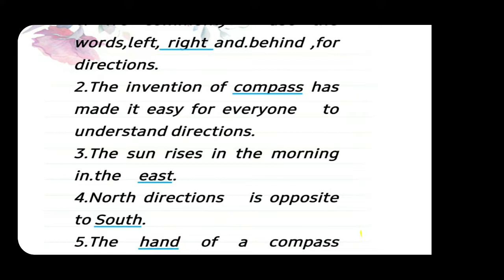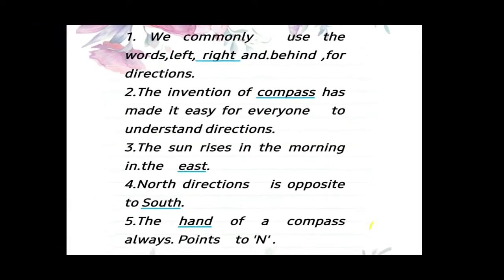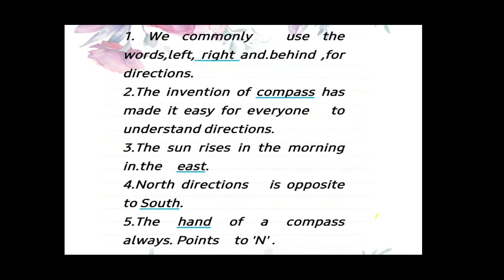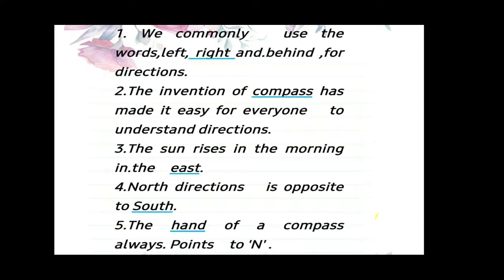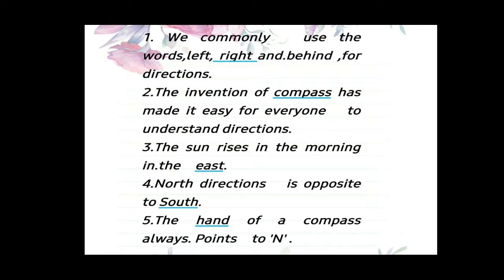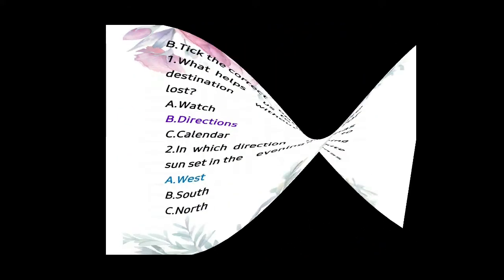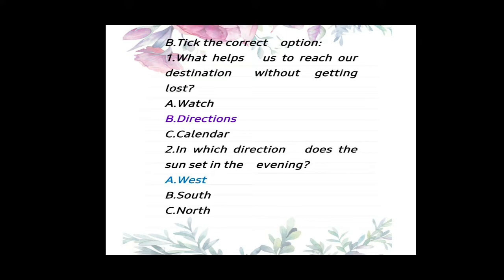Answer is east. Number 4: North direction is opposite to south. Answer is south. Number 5: The hand of a compass always points to north. Answer is hand. Student, here you can see the fill in the blanks in a clear manner because I have underlined all the words with different colors. So I am sure you do not have any confusion.